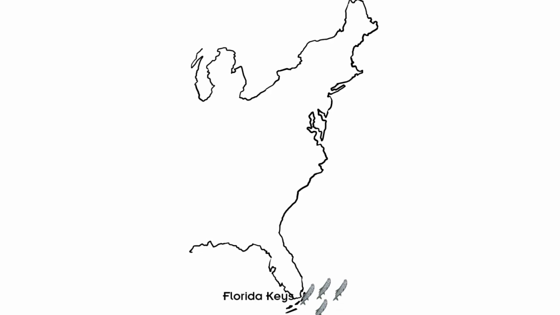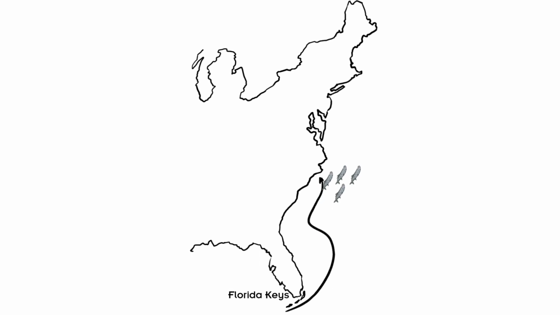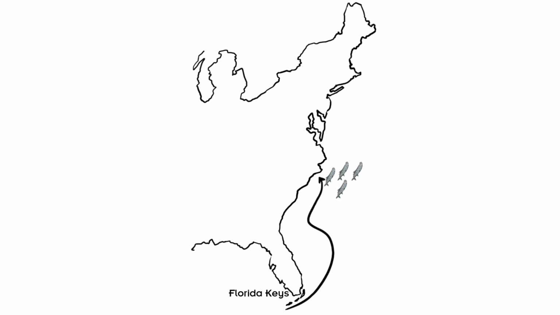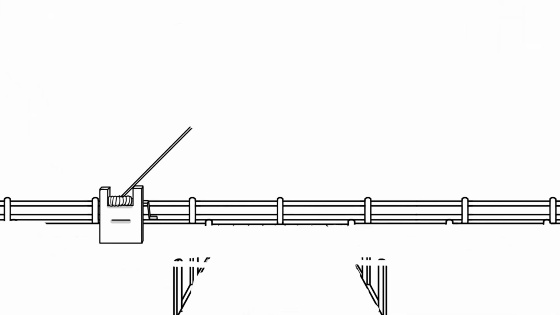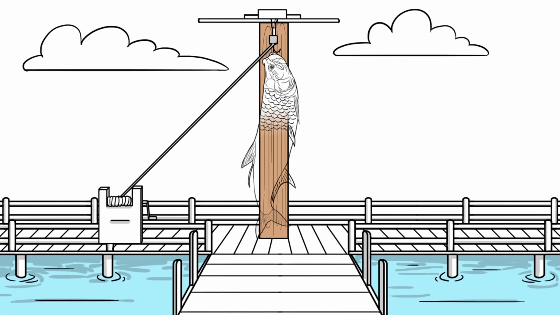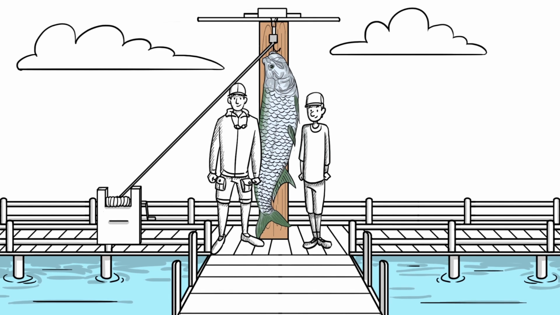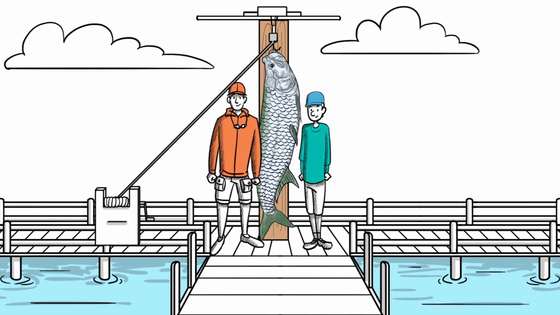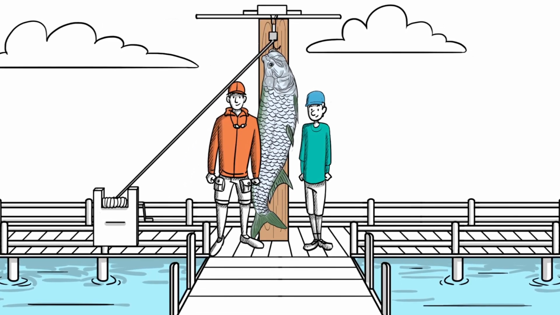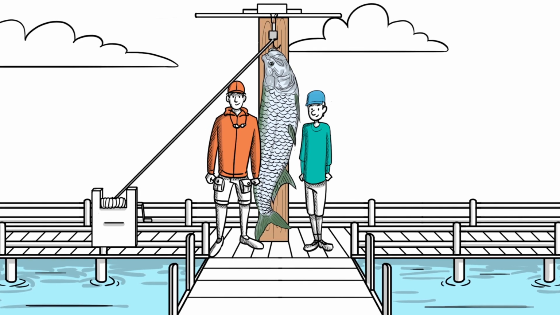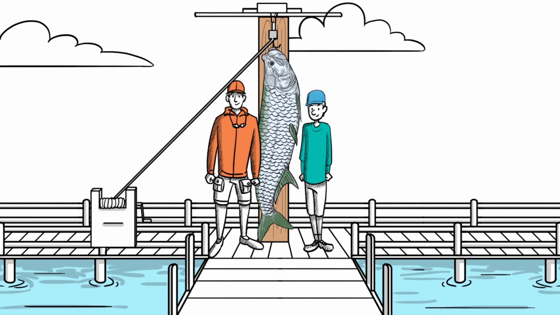For example, some tarpon that spend their spring in the Keys migrate in the summer as far as the mid-Atlantic, where there is an abundance of menhaden and other bait fish. However, management regulations on tarpon fishing outside of Florida generally fail to provide adequate protections for the silver king, leaving them at risk during their seasonal migrations.